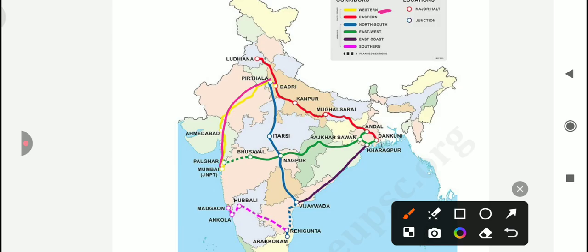Okay, next is East West, which is Rajkharsawan to Bhusawal, which is Maharashtra. Okay, and another one is East Coast, this one is East Coast, and Southern, if we are talking about Southern, this one is Southern, and major halt की अगर हम बात करते हैं तो वो कौन सा हो जाएगा?